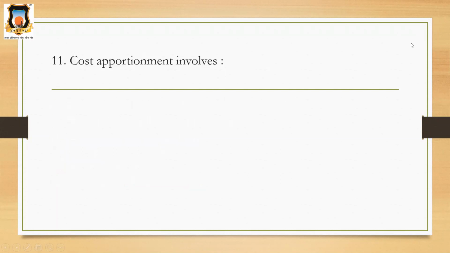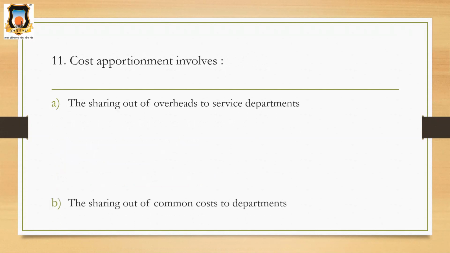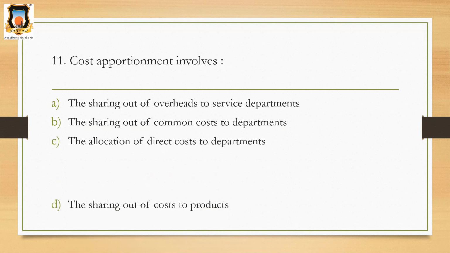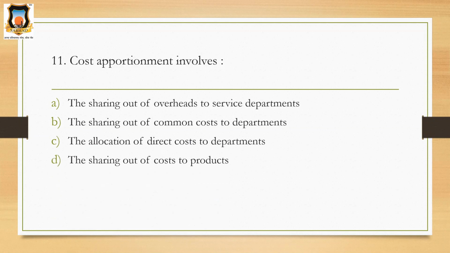Then the next question is: cost apportionment involves. Option A, the sharing out of overheads to service departments. Option B, the sharing out of common costs to departments. Option C, the allocation of direct costs to departments. And the last option is the sharing out of costs to products. So what does cost apportionment involve?